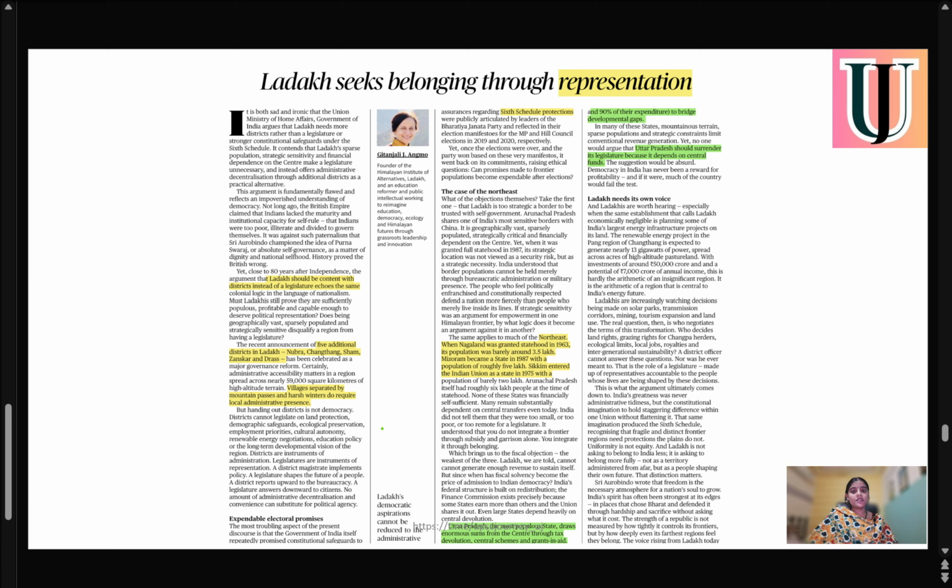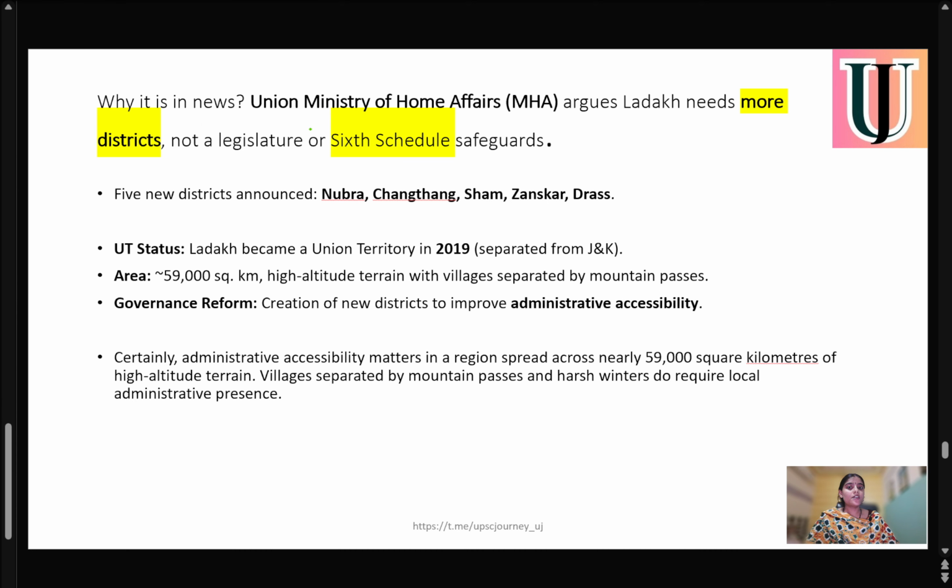Okay, now talking about next, Ladakh: belonging through representation. We all have seen that there's an ongoing debate that Ladakh is asking for its representation, or asking to be included in the sixth schedule of the constitution. I read this news because the Union Minister of Home Affairs urged that Ladakh needs more districts and not a legislature or a sixth schedule safeguard. Because we all know that from past times Ladakh is continuously asking to have a safeguard under the sixth schedule.